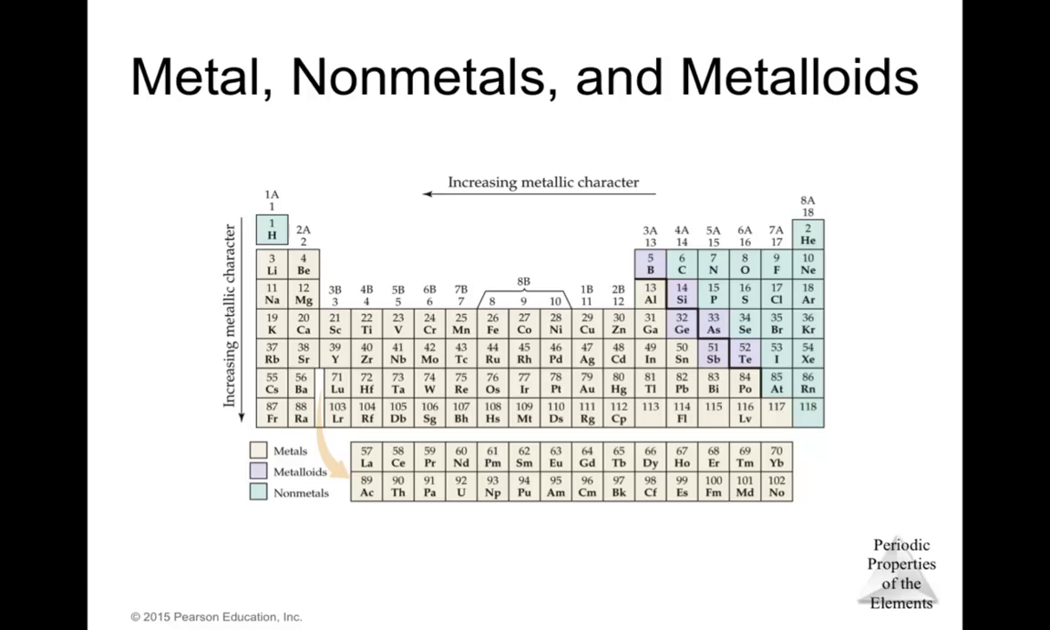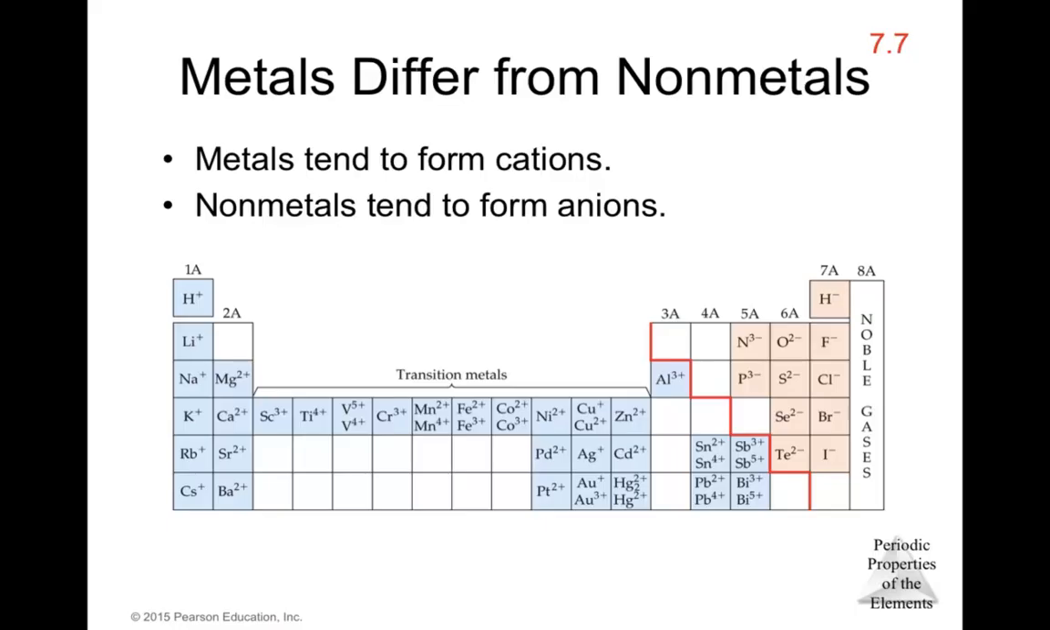Now let's talk about some characteristics of metals, nonmetals, and metalloids. As we mentioned before, the metals are basically on the left side of the periodic table, the nonmetals on the right side, and the metalloids are basically the ones along this star-shaped line. There are some differences between the metals and nonmetals. One of them is that metals can create cations and nonmetals tend to form anions.